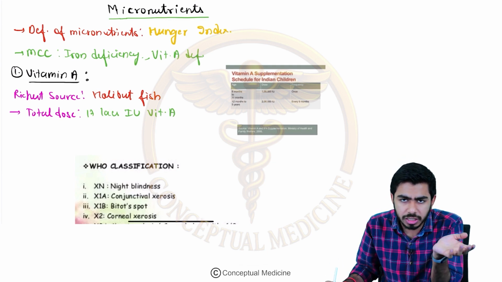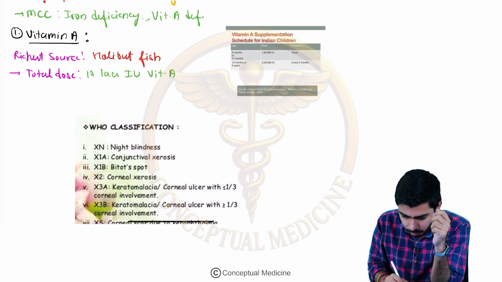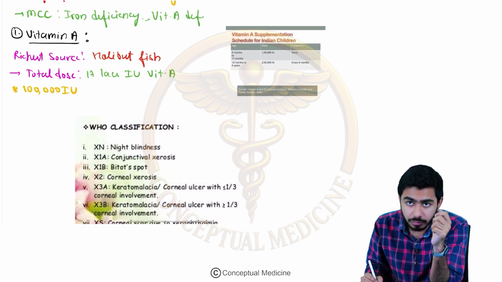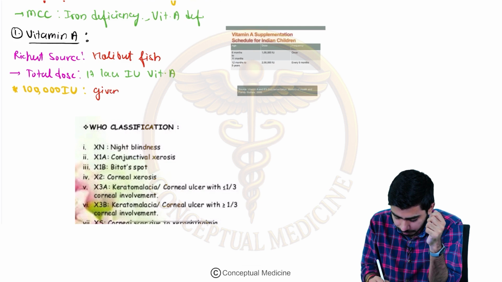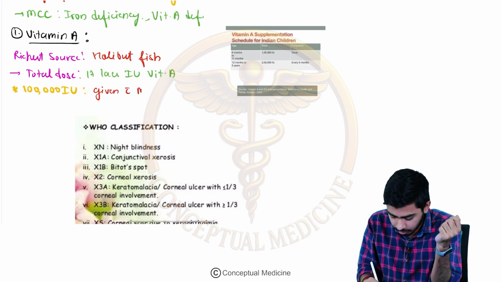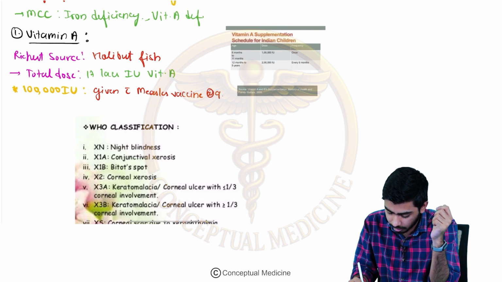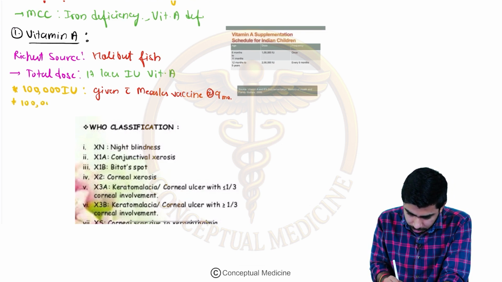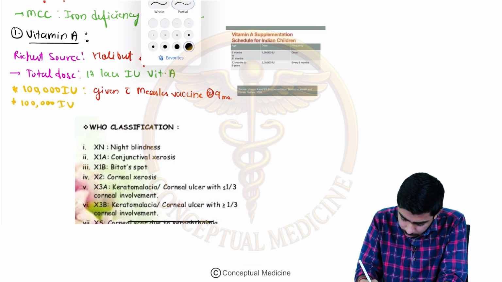It is the oral form, not the injectable form. How we are giving it is the next MCQ. We give 100,000 international units with the measles vaccine, at 9 months. Then again we will be giving, this time not 100,000, but 200,000.